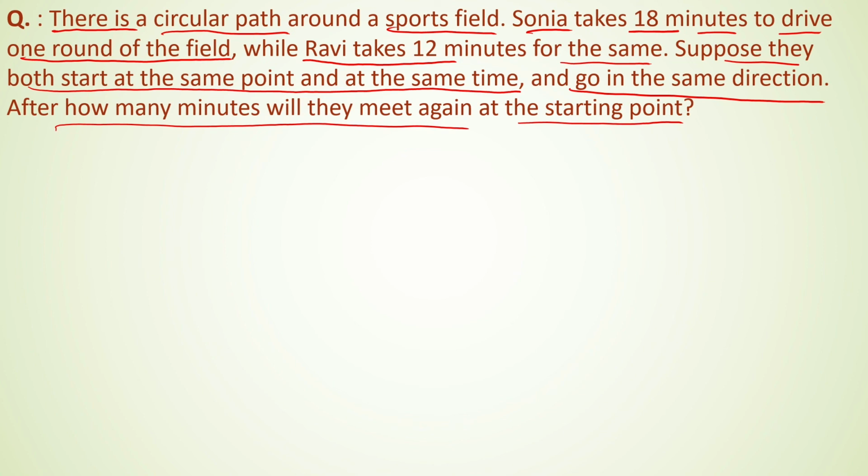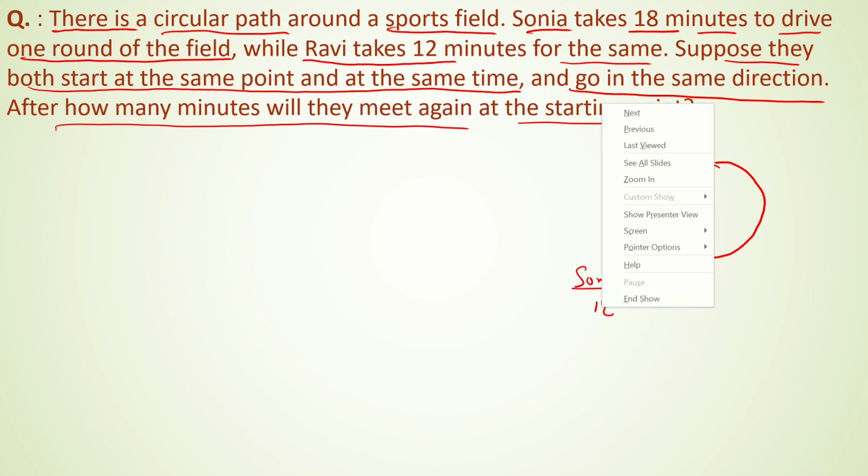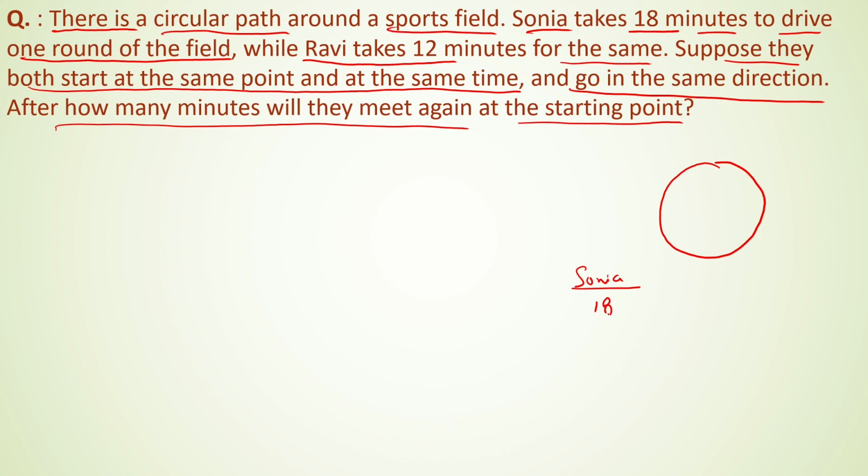So see carefully, let us see it practically. Suppose this is the circular field. Sonia first takes 18 minutes to cover the entire round, and after 18 minutes she will be at her original place, and Ravi takes 12 minutes.